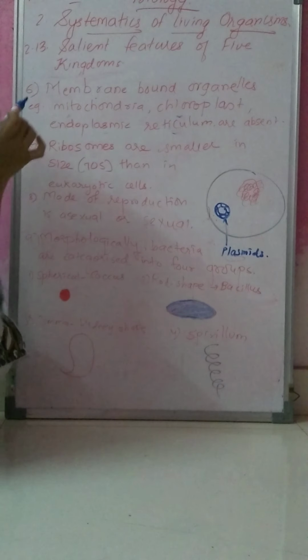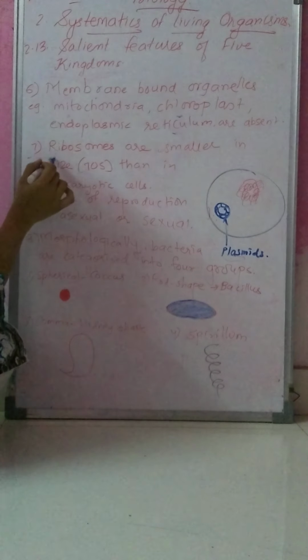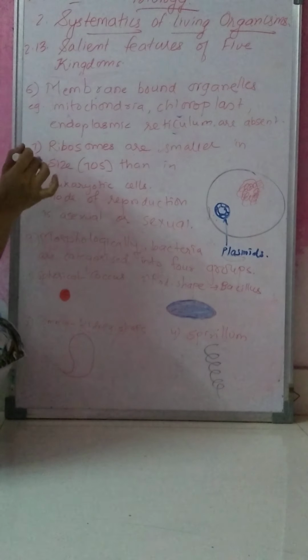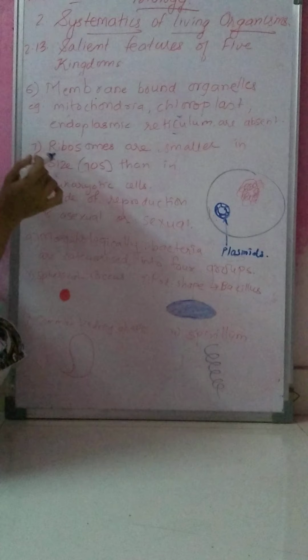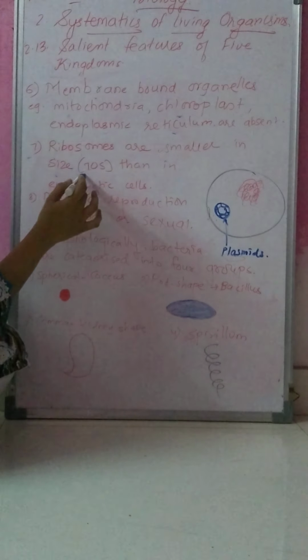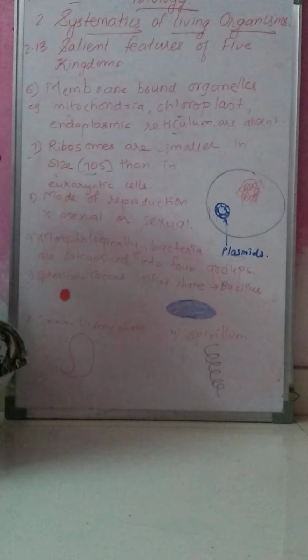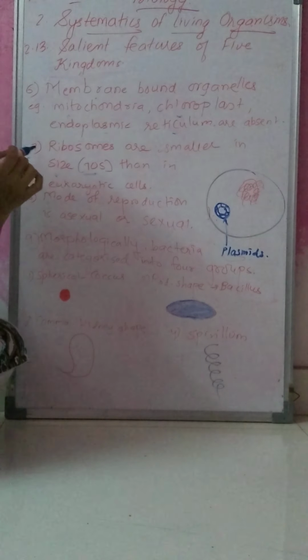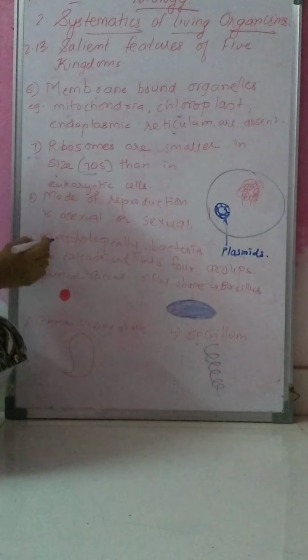Then next is ribosomes. Ribosomes are smaller in size than in eukaryotic cells, meaning their size is 70S. Very small ribosomes are present in the case of kingdom Monera.